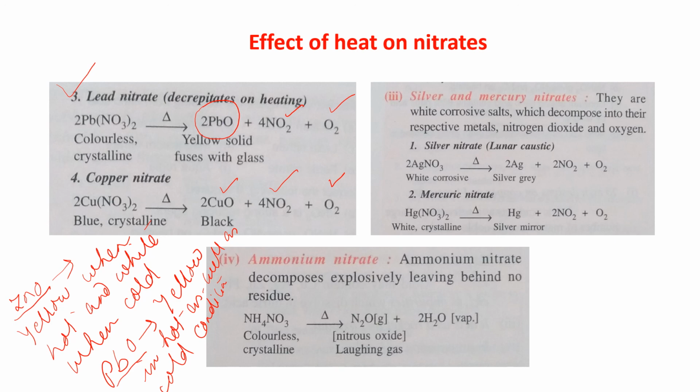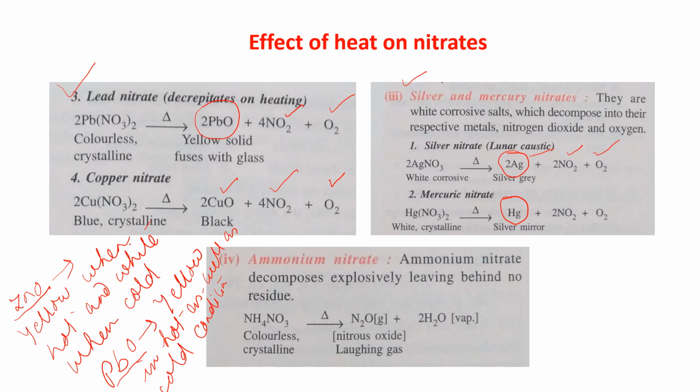Okay. Now come to silver and mercury nitrates. I told you that silver nitrate and mercury nitrate on heating will decompose. They will give you NO2 and O2, but they will not give their oxide. So what are they forming? They give only the metal. AgNO3 on heating gives you silver gray Ag, which is the color of silver, and NO2 is produced and O2 comes out.